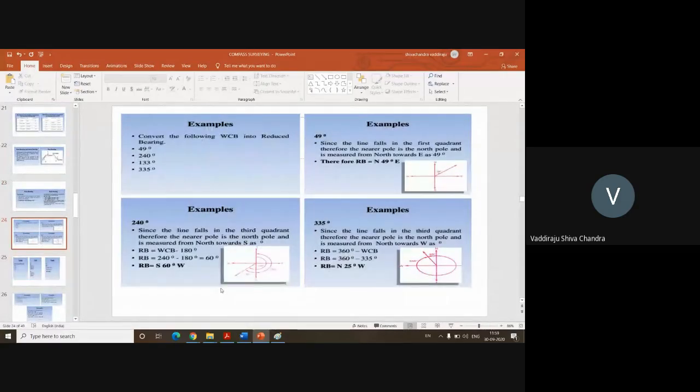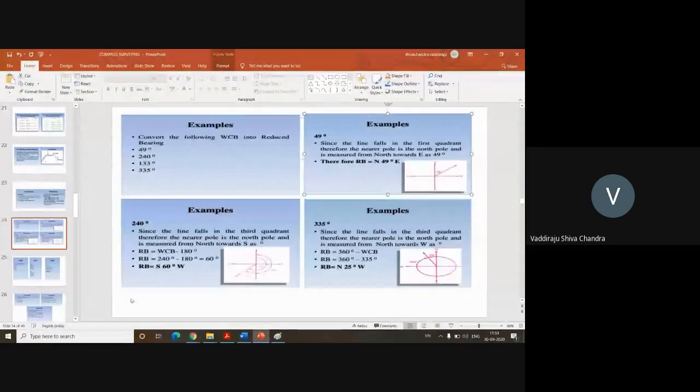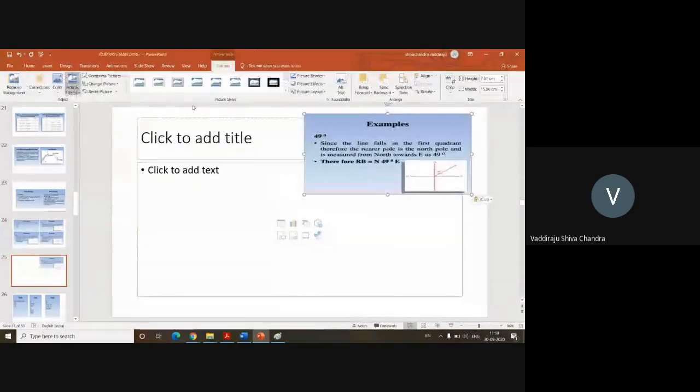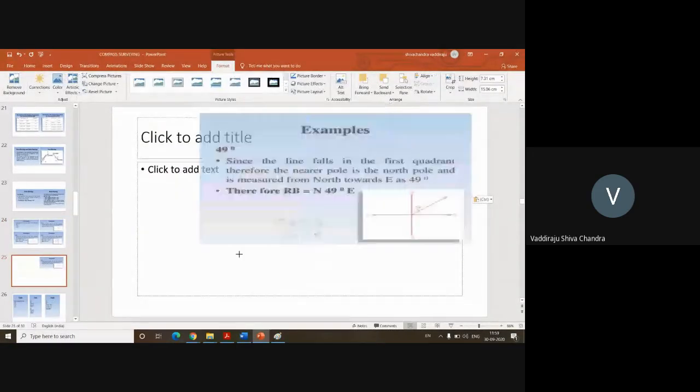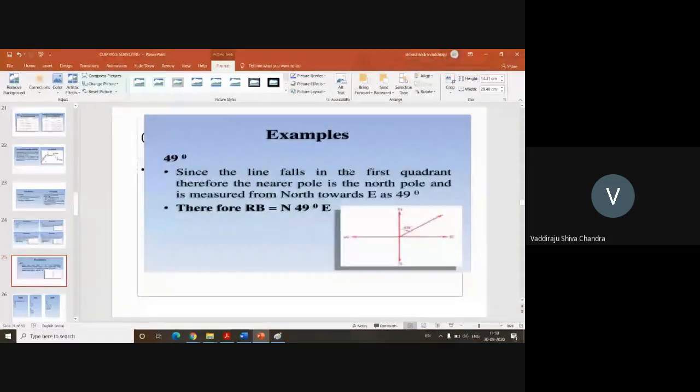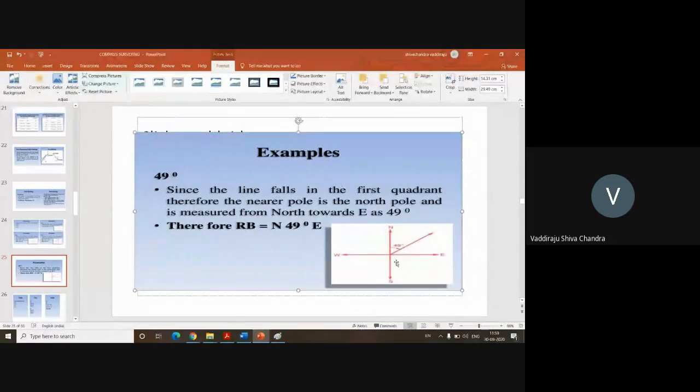Convert the whole circle bearings WCB into reduced bearings: 49 degrees, 240 degrees, 133 degrees, 335 degrees. So a whole circle bearing of 49 degrees is given. The angle between north and this line is 49 degrees as per whole circle bearing. So what is its corresponding reduced bearing? In which quadrant are you getting this value? This line is in the first quadrant, right? Yes or no?